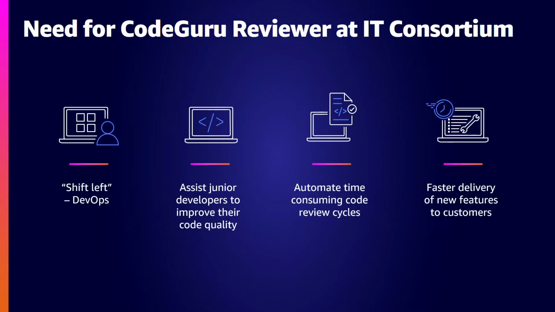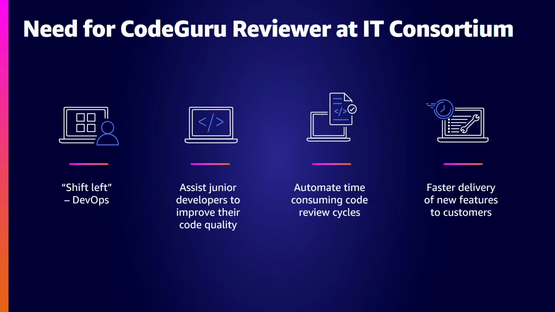At IT Consortium, we noticed 4 key trends which led us to adopt CodeGuru Reviewer. First, we wanted to shift left, where we catch all our issues early in the development phase. Next, we needed to also assist junior developers.